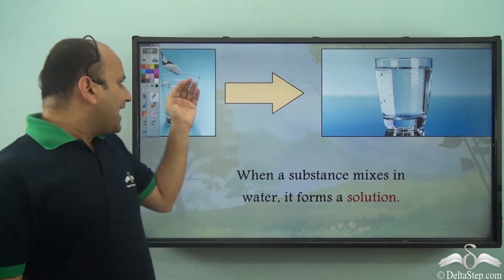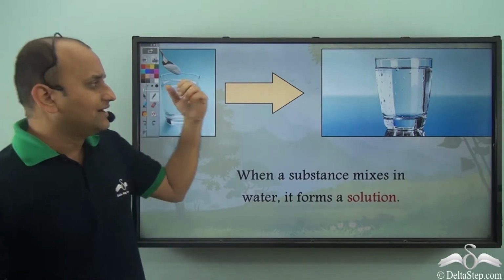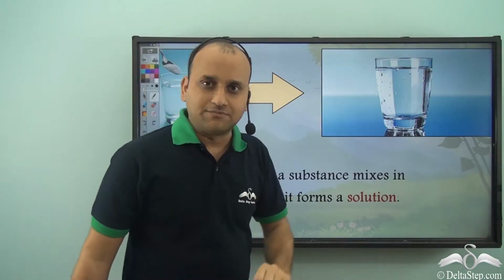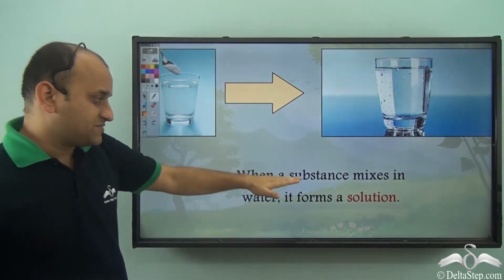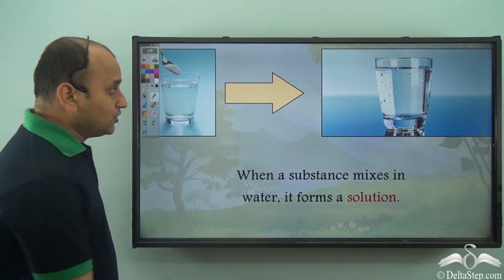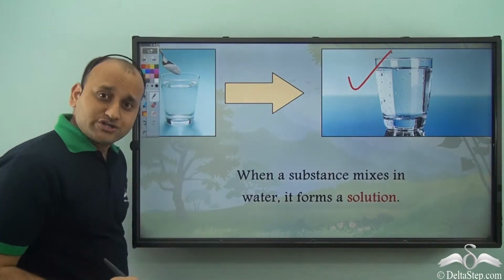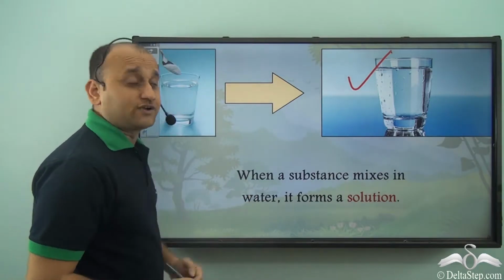Now when you add salt to water, what happens? Well, it completely mixes after some time. So when a substance mixes in water, it forms a solution. So what you get here is a solution. It is a solution of salt and water.